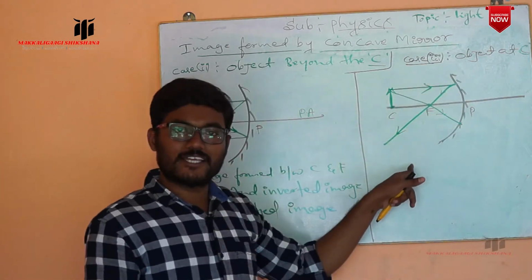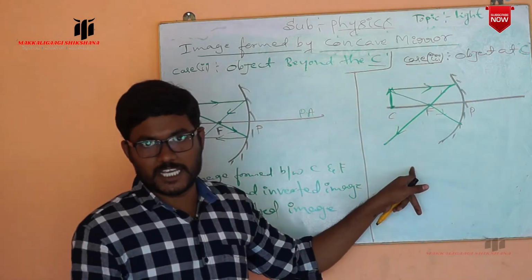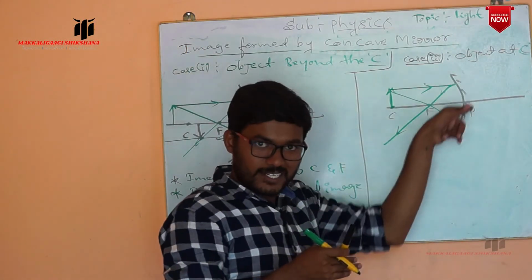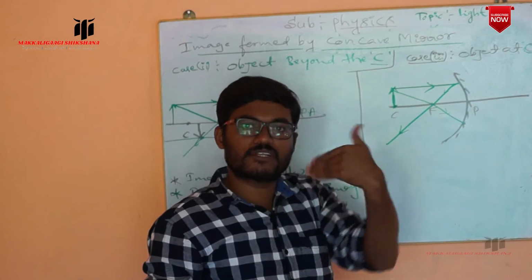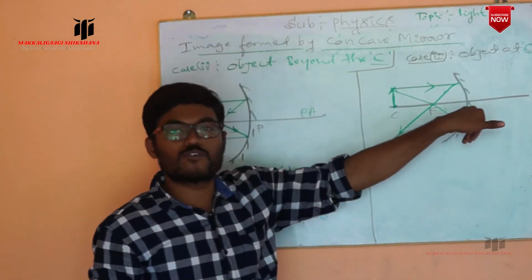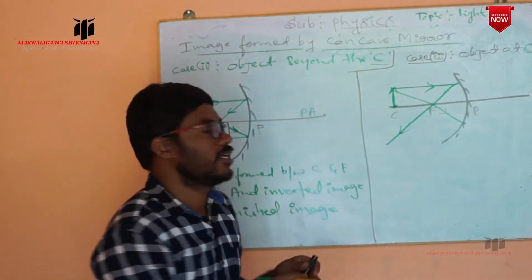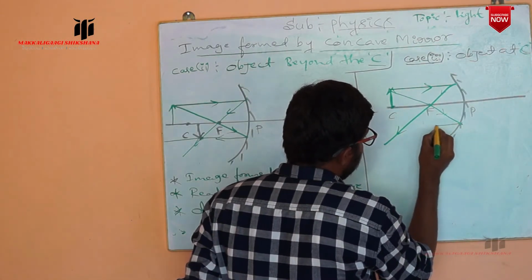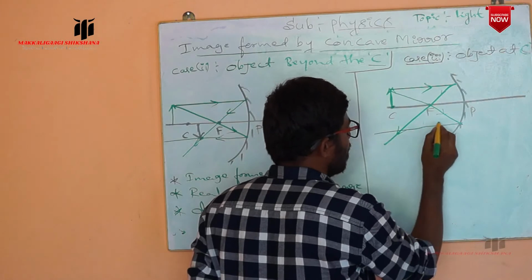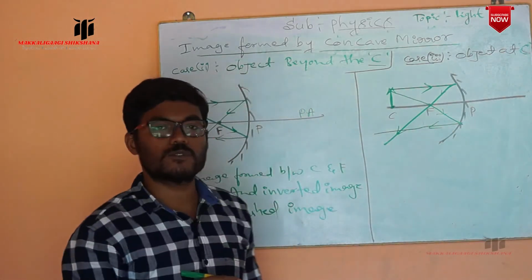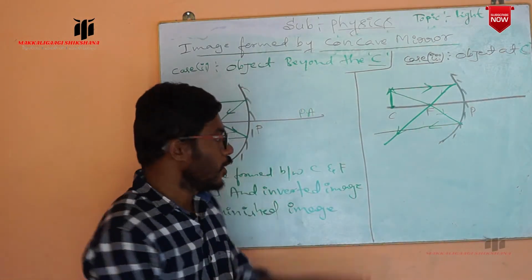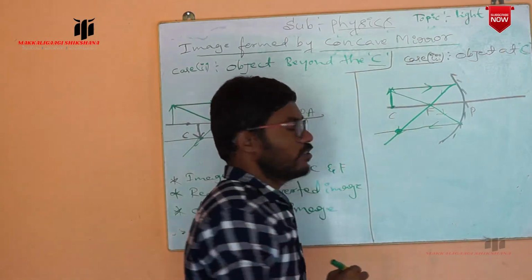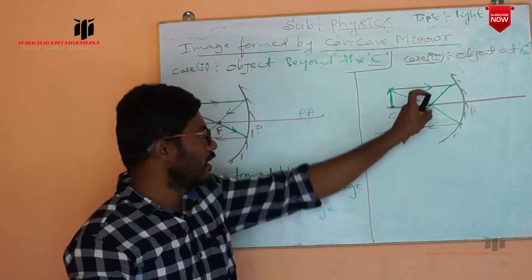After striking this concave mirror, what happens? The reflection takes place, and we know that if the ray coming from the focus is incident on the mirror, after the reflection this ray is parallel to the principal axis. Now this is the reflected ray which is parallel to the principal axis. Wherever these two reflected rays intersect, that is the position of the intersection of the reflected rays.